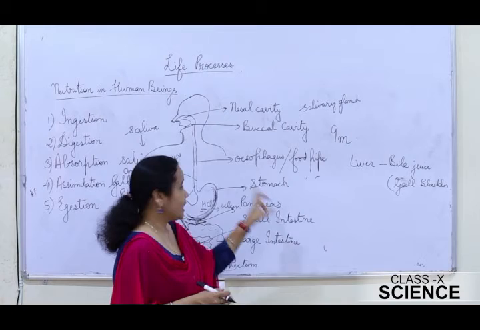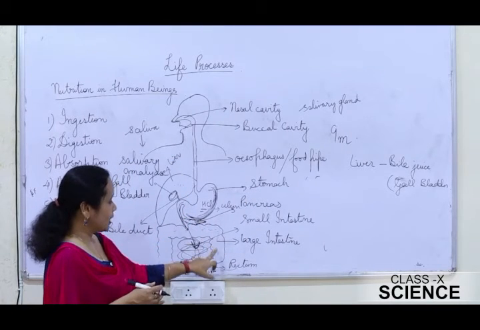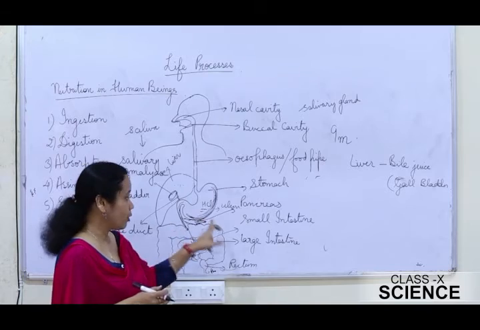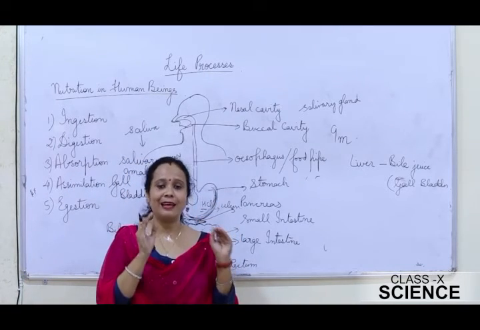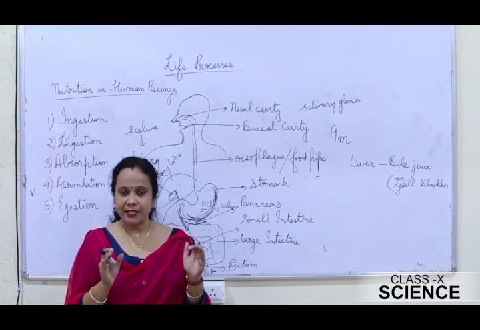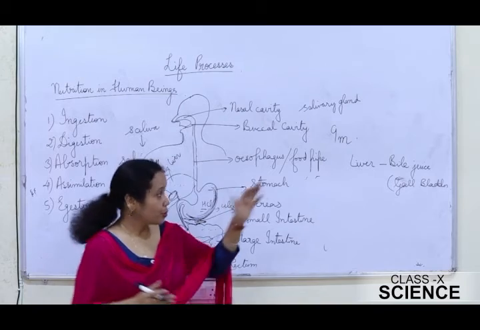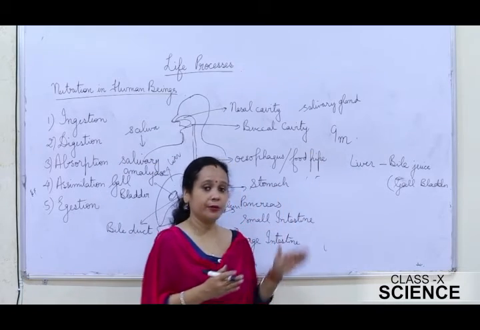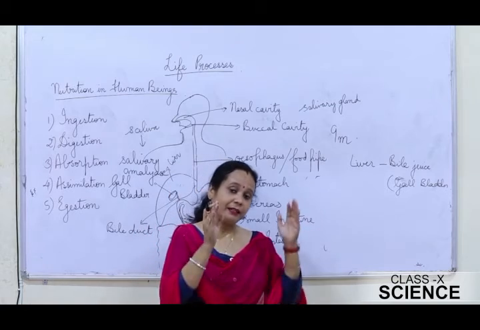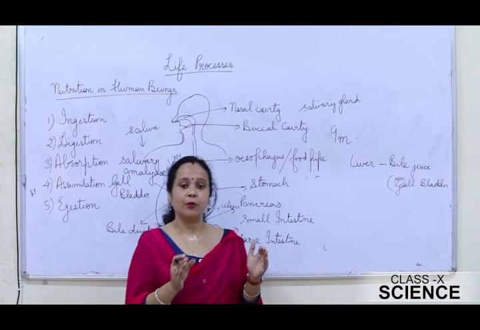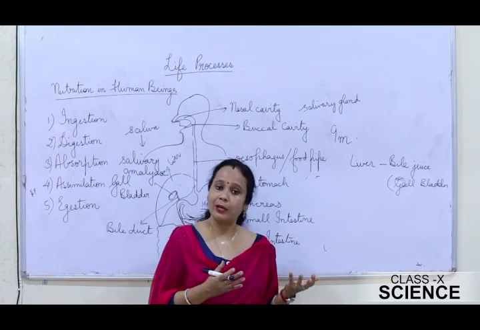Because the enzymes, the pancreatic juice and the intestinal juice, which I will be talking about, can act upon the food only if it is in an alkaline medium. If it is acidic, it won't get activated and it won't act upon it. So the bile plays a very important role in making the medium alkaline, and this alkaline nature of the food further enhances the activities of the pancreatic juice as well as the